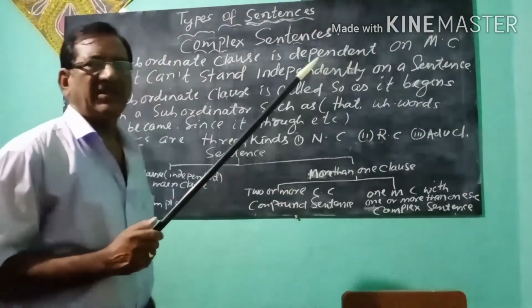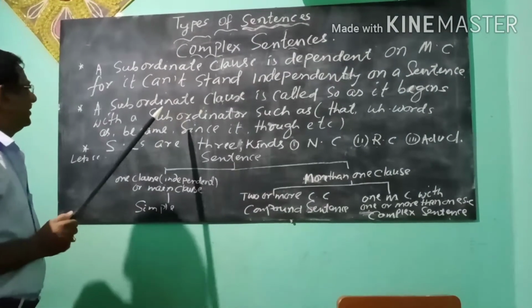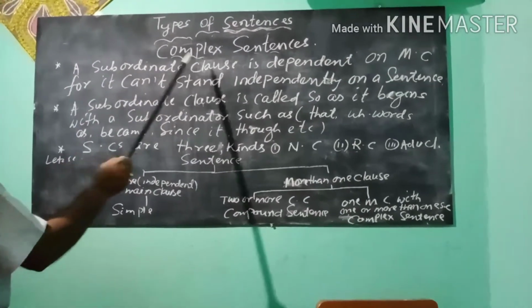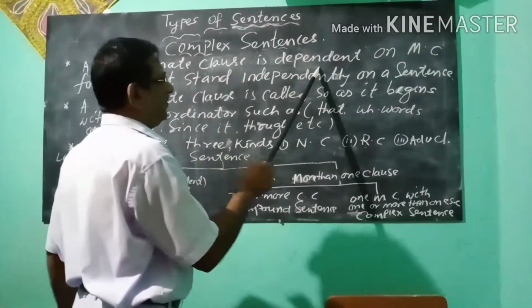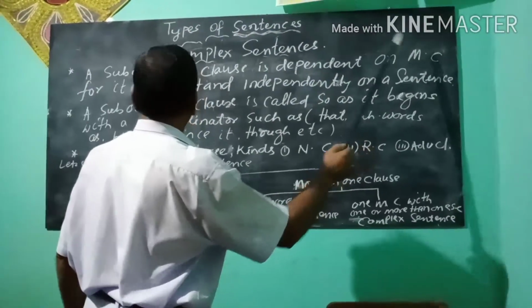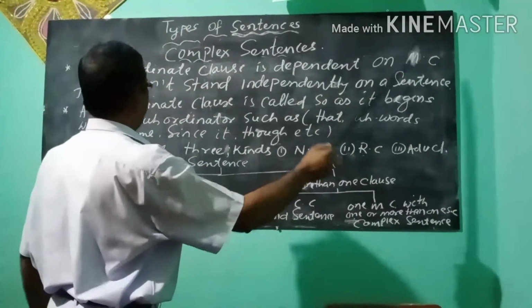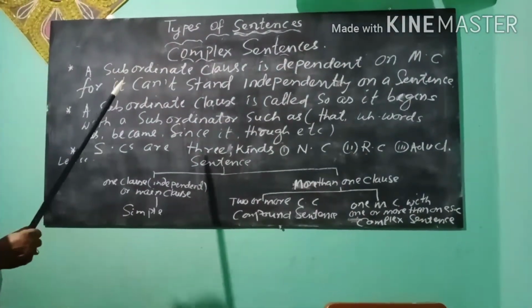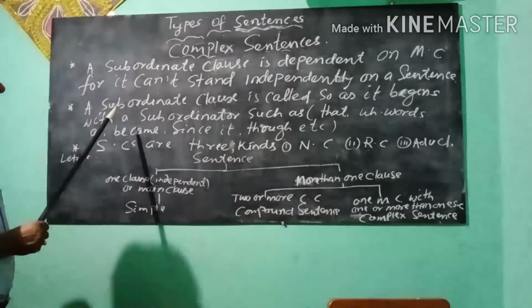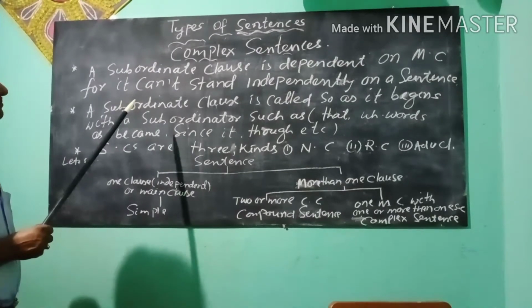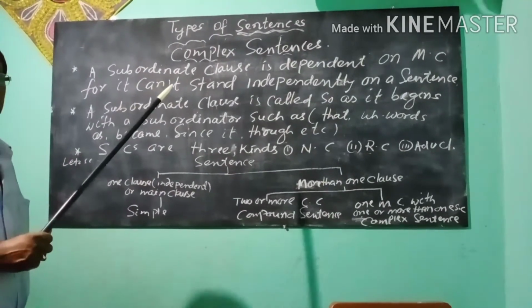So, a subordinate clause is dependent on the MC, the main clause, for it cannot stand independently in a sentence. Why is it so? Why is it called so?